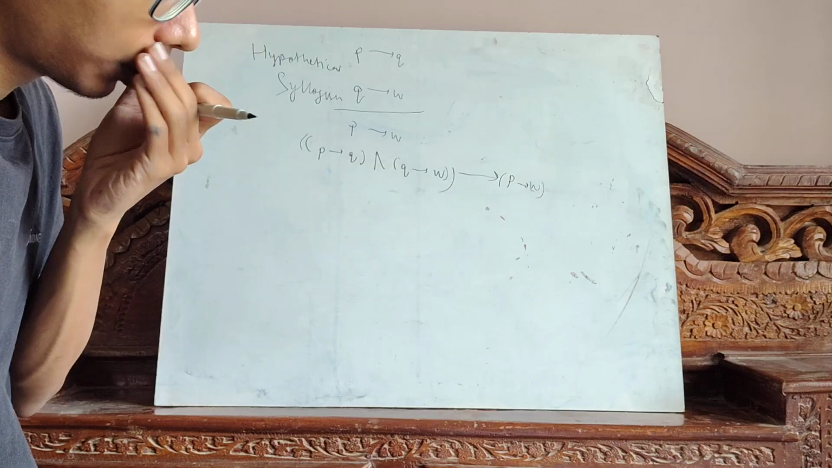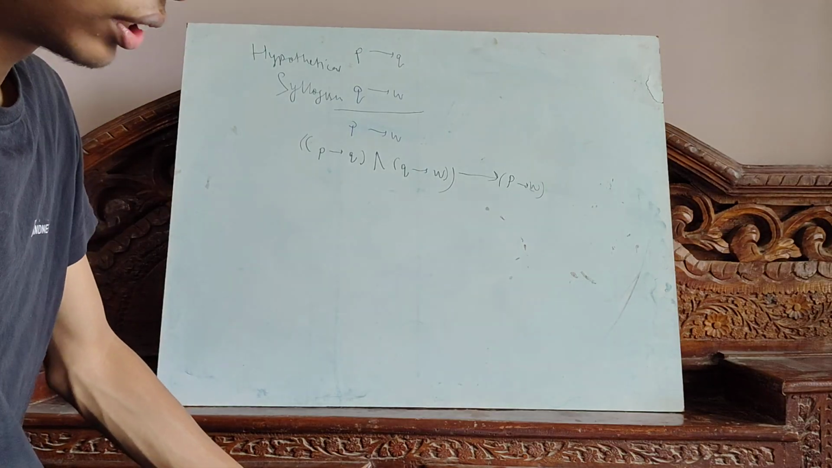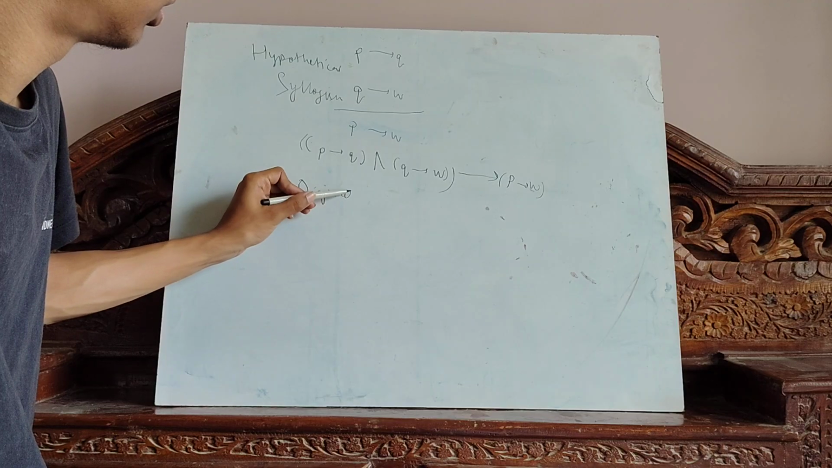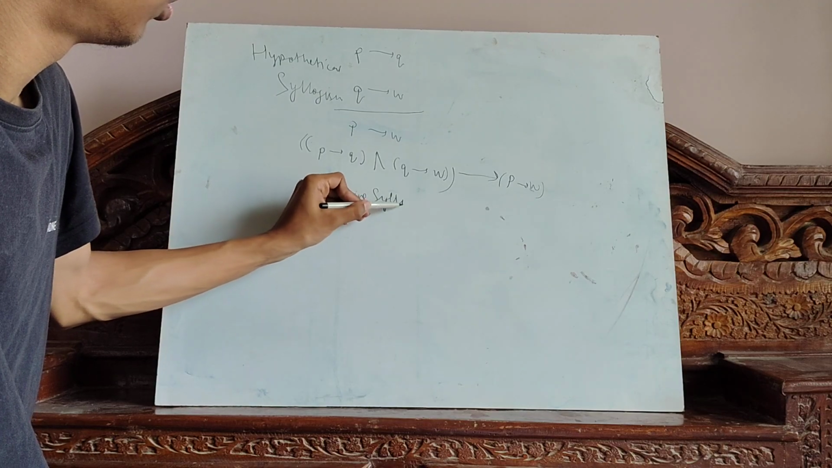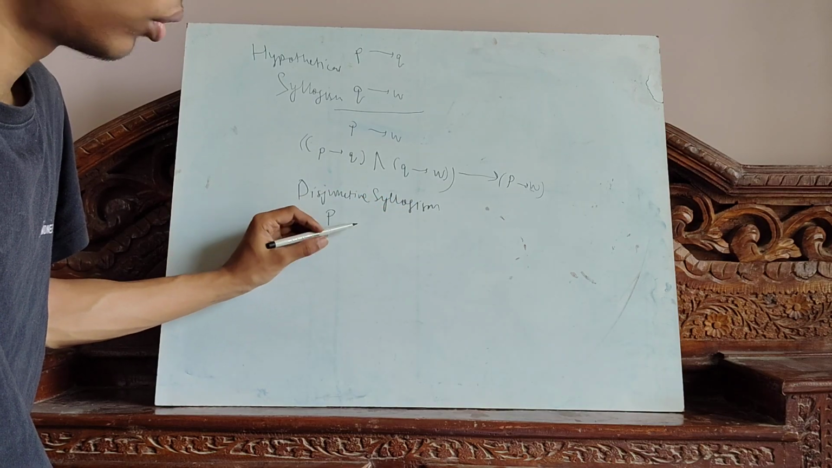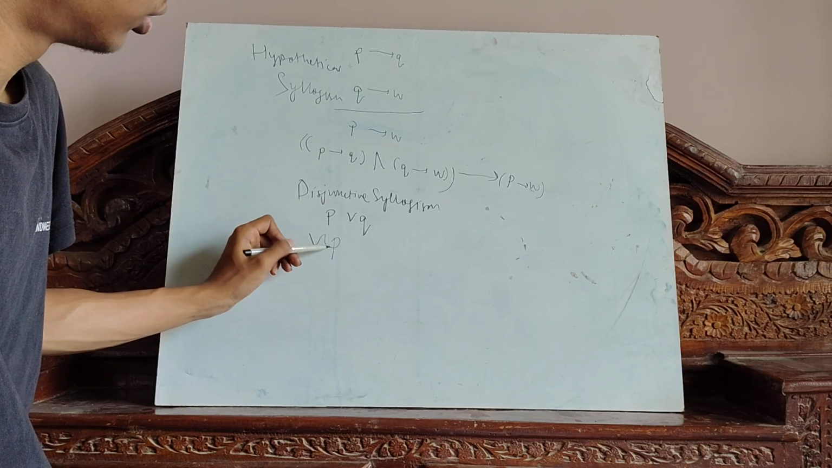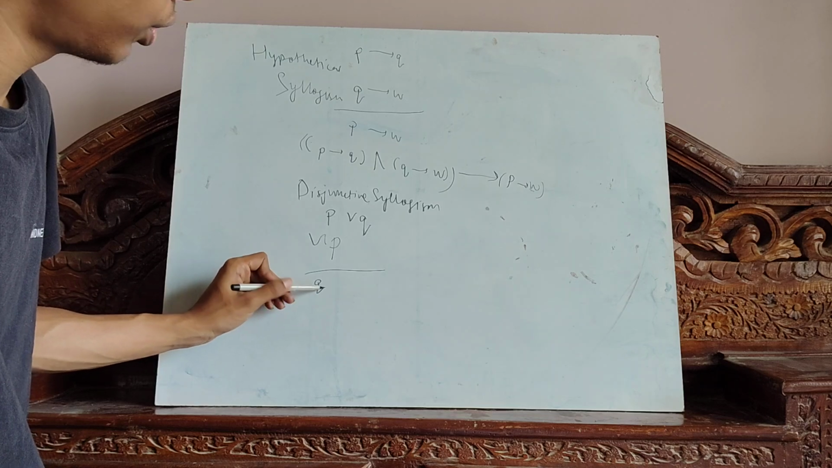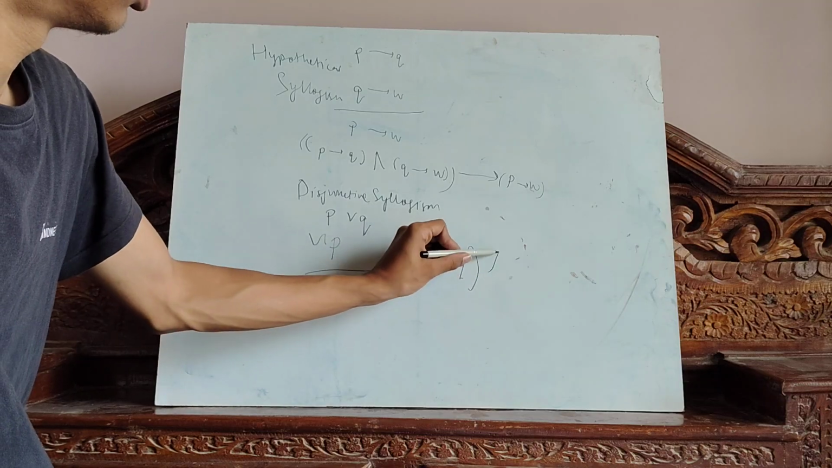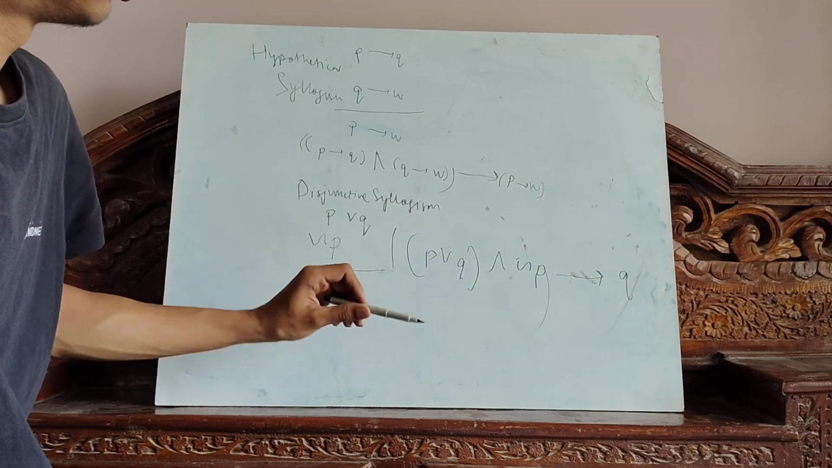Now, disjunctive syllogism. So, what is disjunctive syllogism? Either it is tea or it is coffee, but it's not tea. So this means it is coffee. This tautology can be written as P or Q, and not P, will imply Q.